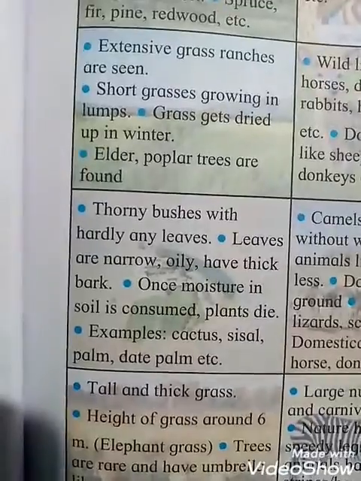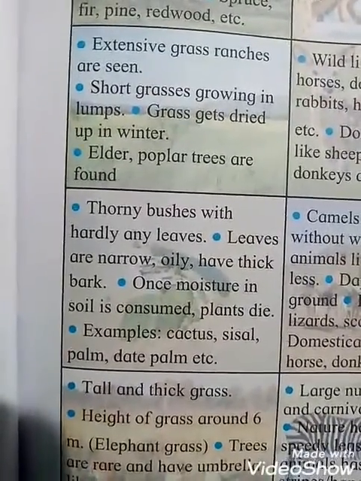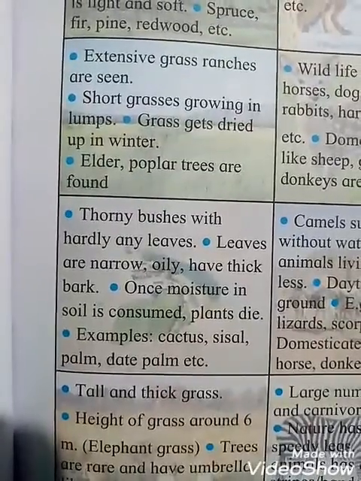So thorny trees are mostly seen here, small, okay. So students, once moisture in the soil is consumed, then the plants will die, okay.